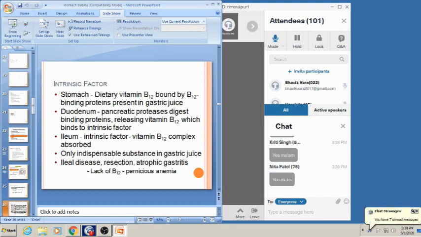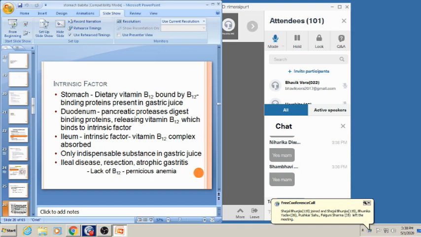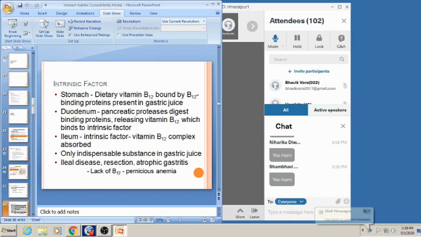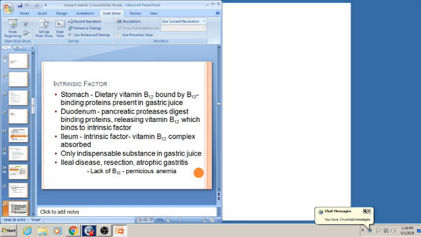In the duodenum, there is activity of the pancreatic protease which releases the vitamin B12, and in the ileum, there is a complex between the intrinsic factor and vitamin B12, which acts as a maturation factor for erythropoiesis. When there is any kind of disease like ileal disease, resection or atrophic gastritis, there is a lack of vitamin B12, which leads to pernicious anemia.